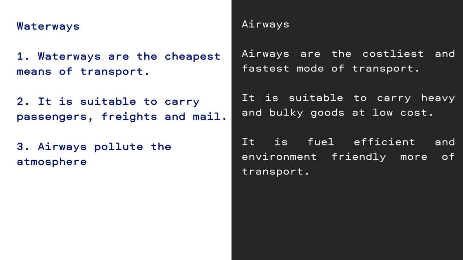Waterways and airways. Waterways. Point number 1. Waterways are the cheapest means of transport. Airways. Airways are the costliest and fastest mode of transport.